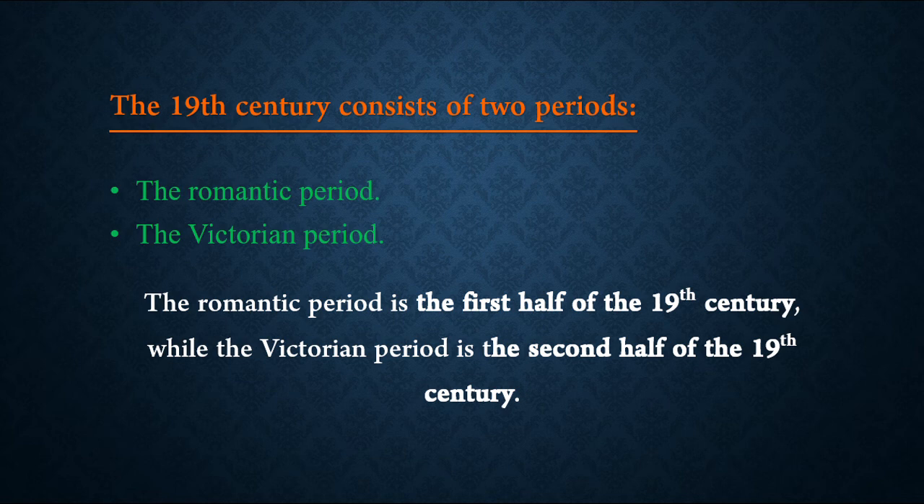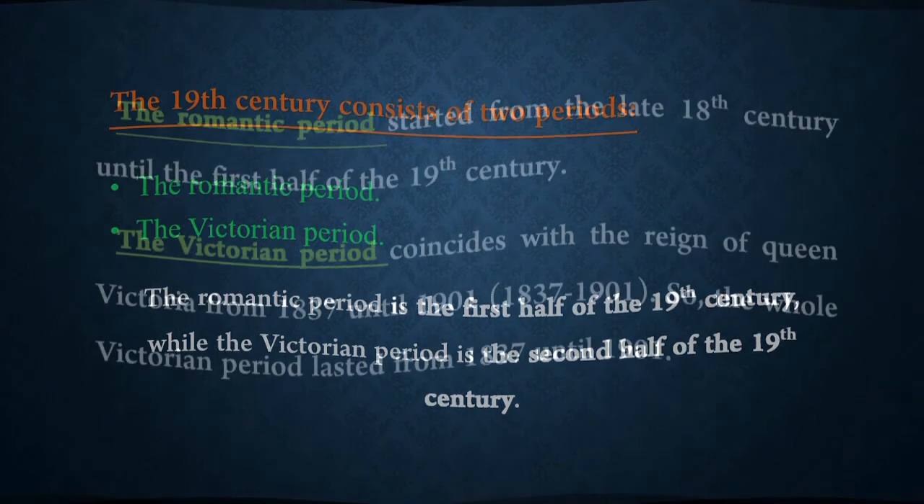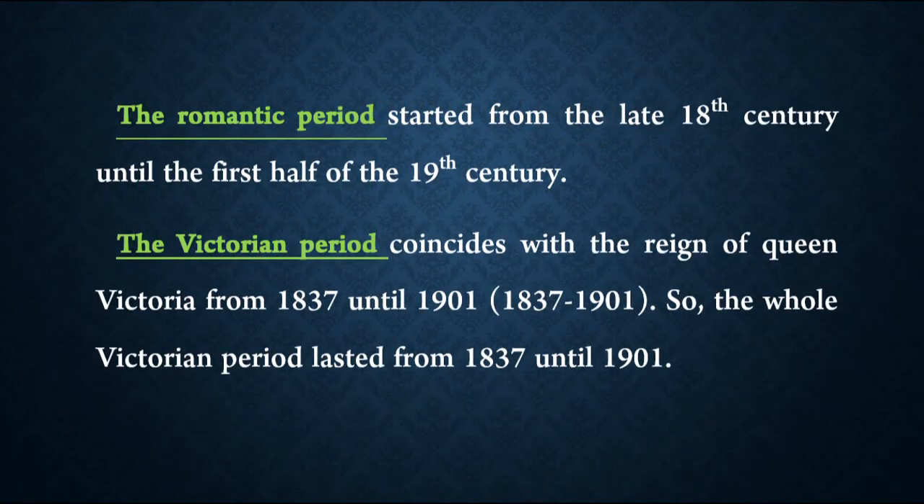The Romantic period is the first half of the 19th century, while the Victorian period is the second half of the 19th century. The Romantic period started from the late 18th century until the first half of the 19th century. The Victorian period coincides with the reign of Queen Victoria from 1837 until 1901. So, the whole Victorian period lasted from 1837 until 1901.